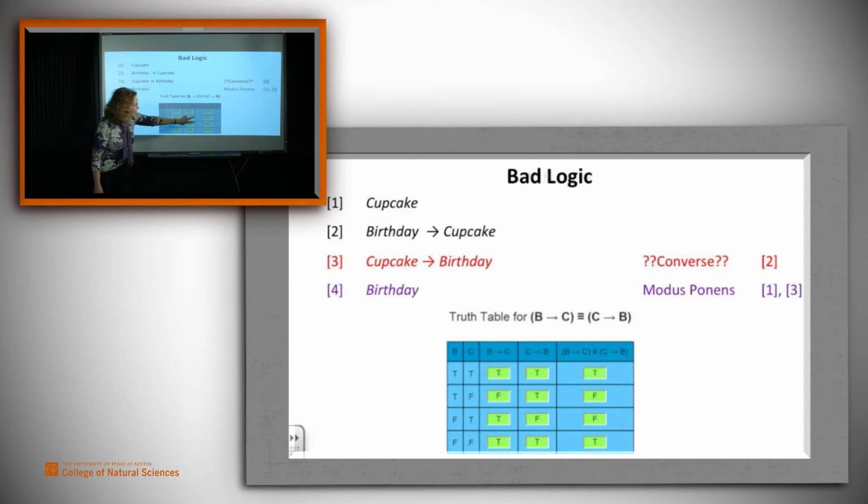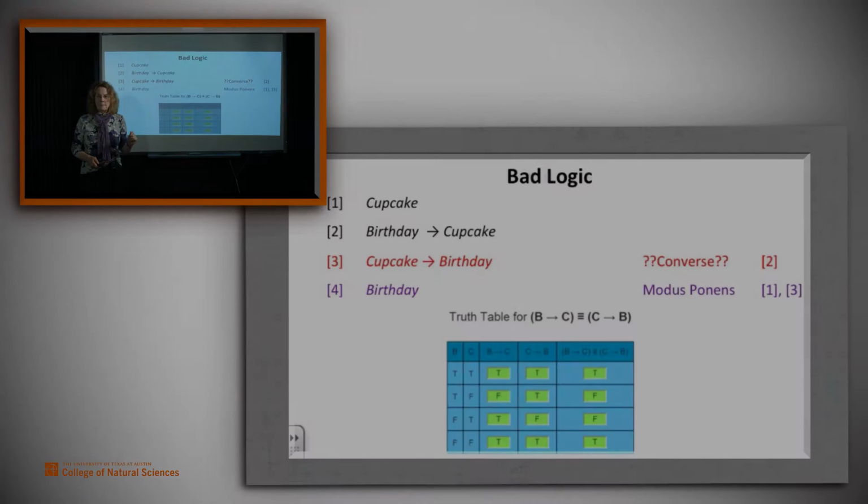And in fact, the 2 F's happen exactly in the case where B and C have different values, where it might be the case that there is a cupcake and not a birthday. All right, so converse isn't a sound rule, and if you use it, you may derive junk. Now we know why that particular mistake happened.